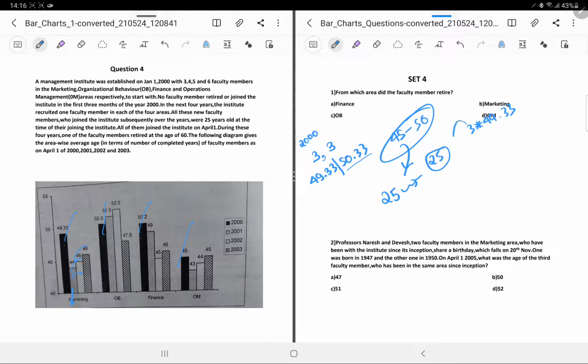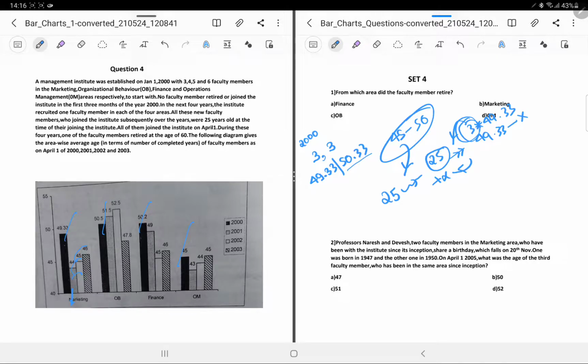So what they'll do is subtract some value from themselves, and this value will be added to this 25-year-old. And obviously you can say that since the number is very small, the average would drop.